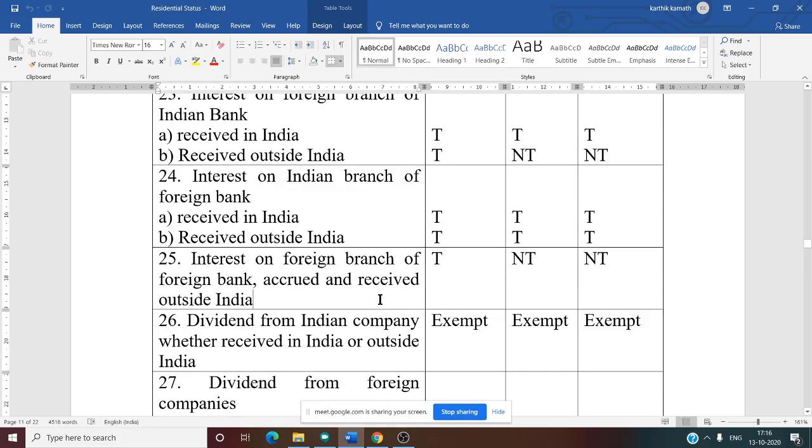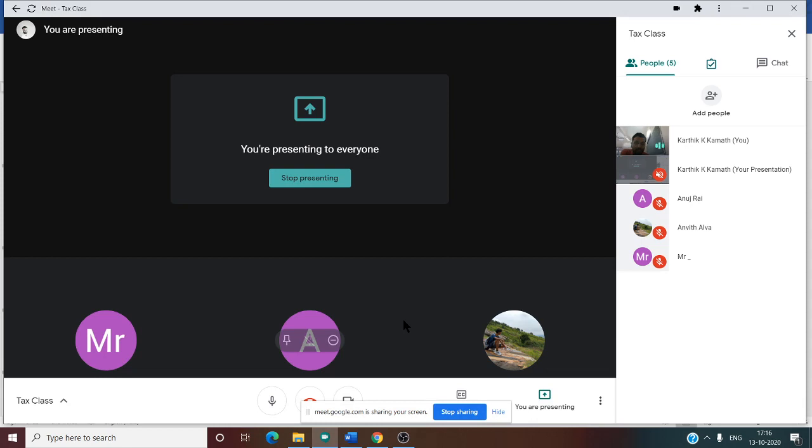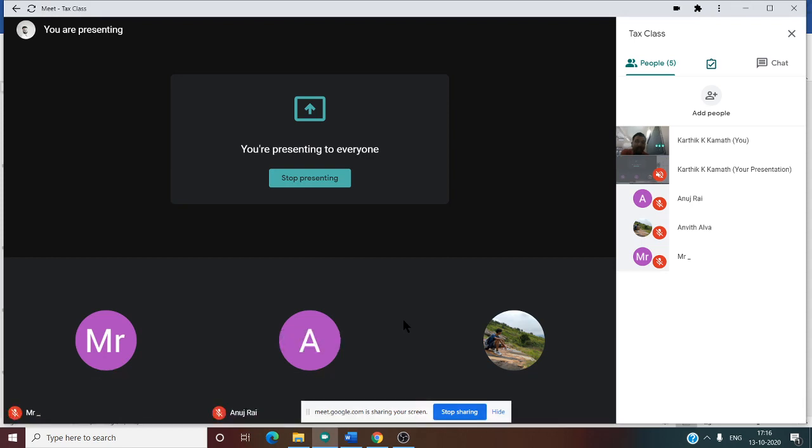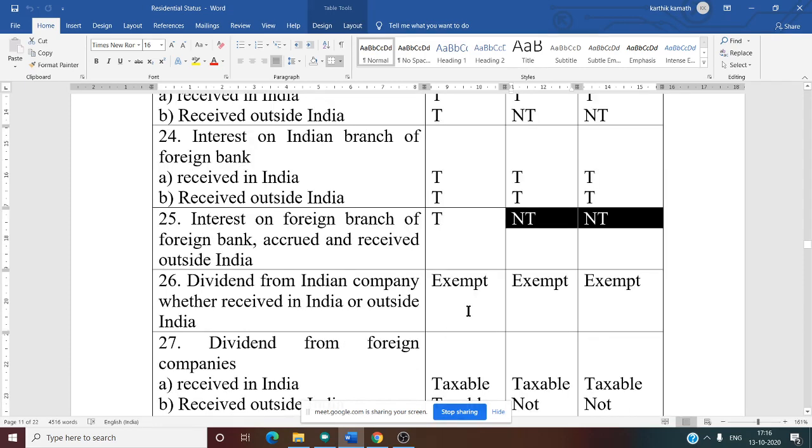Next one, interest on foreign branch of a foreign bank accrued and received outside India. Now what is this case? This is the case about foreign bank outside India, received outside India. In that case, who all are taxable? Only OR is taxable. Others are not taxable. NOR and NR are not taxable.